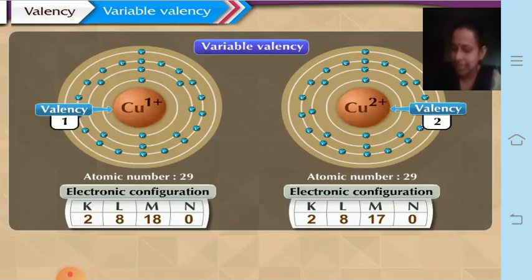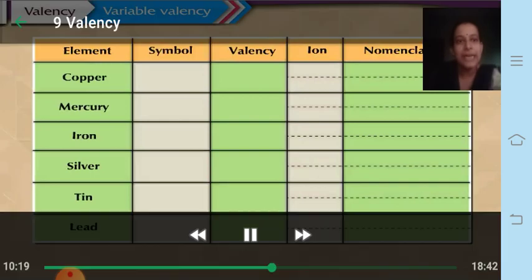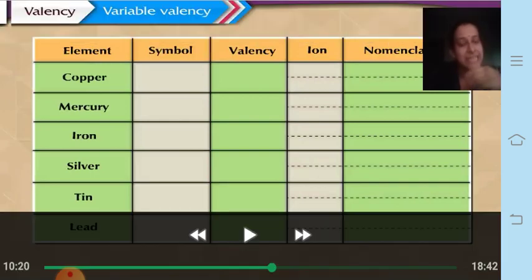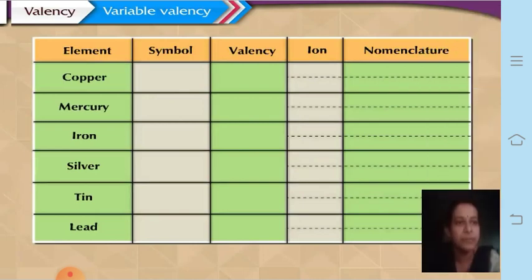So in such cases these elements exhibit more than one valency, and since they exhibit more than one valency, this type of valency is also called variable valency because they are varying. Let us see a few examples of variable valencies, that is copper, mercury, iron, silver, tin and lead, and also know their nomenclature.